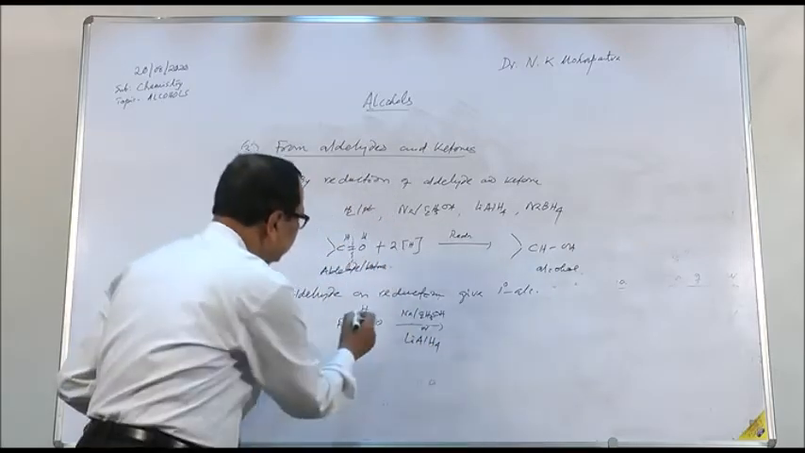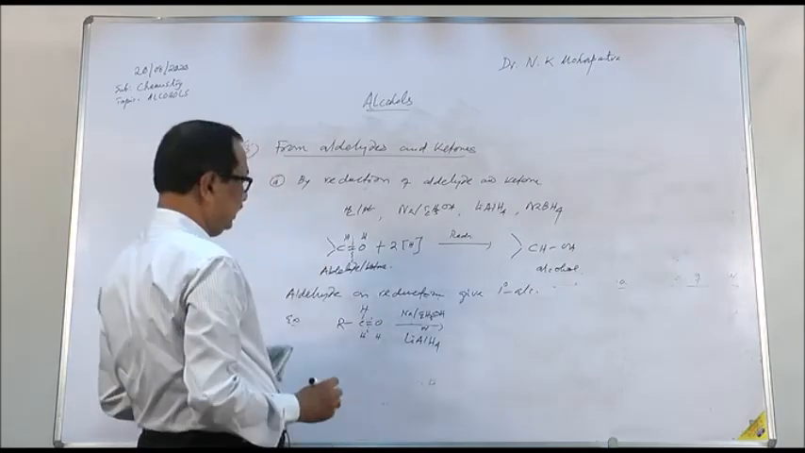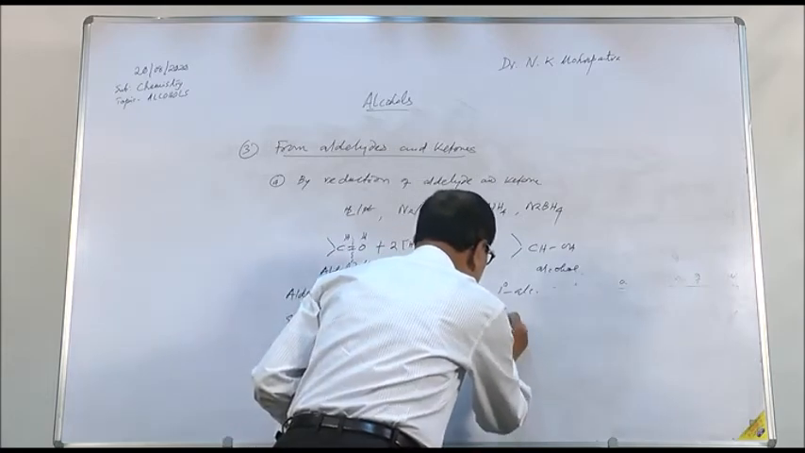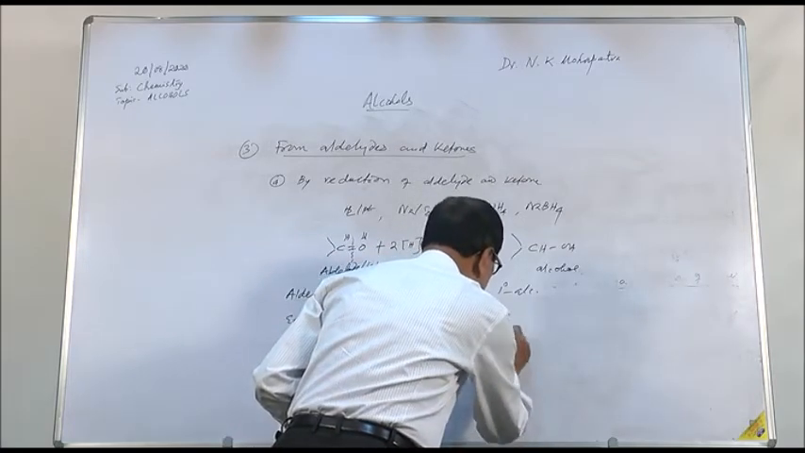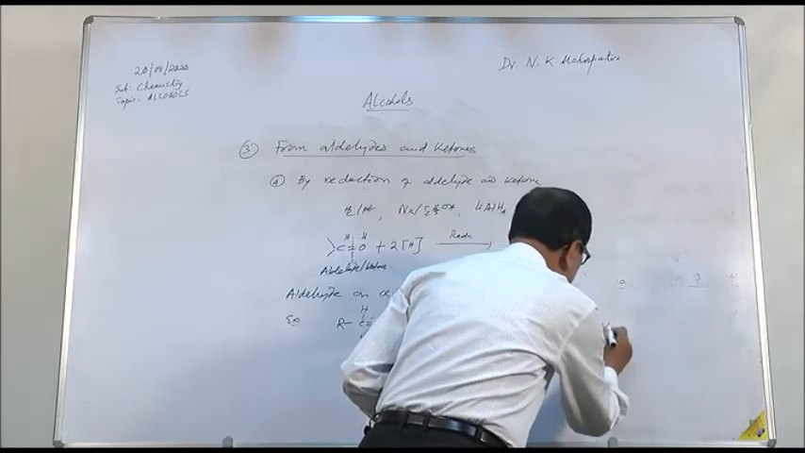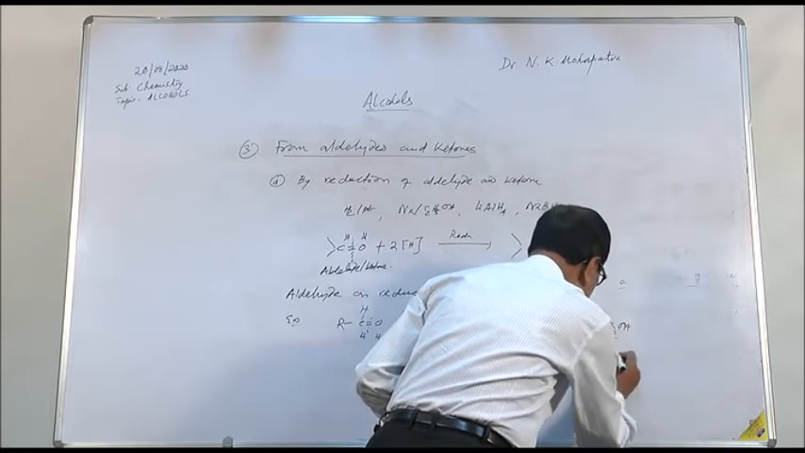The product will be simply the addition of two hydrogen atoms, nascent hydrogen. The product formed will be R, C, H here, OH here. Or you can say R CH2OH. So this is a 1 degree alcohol.